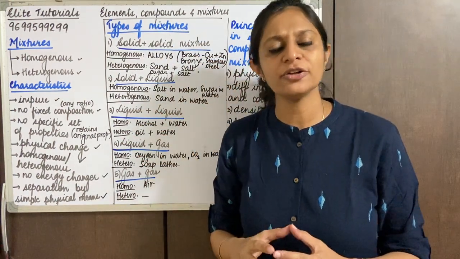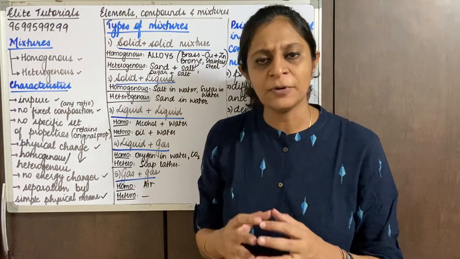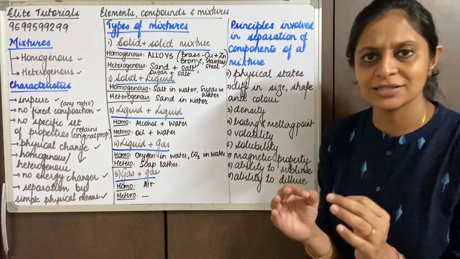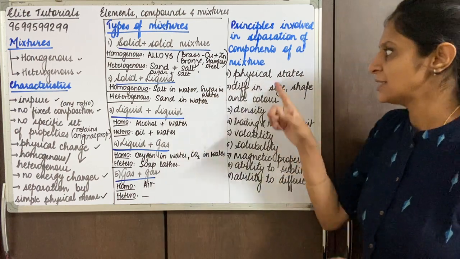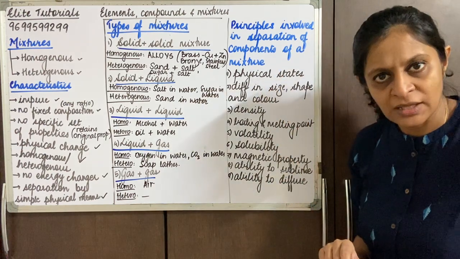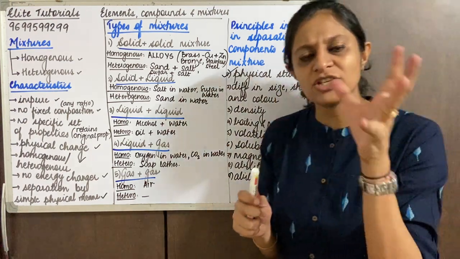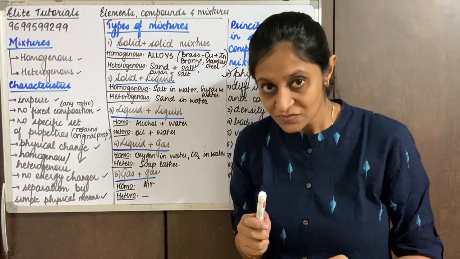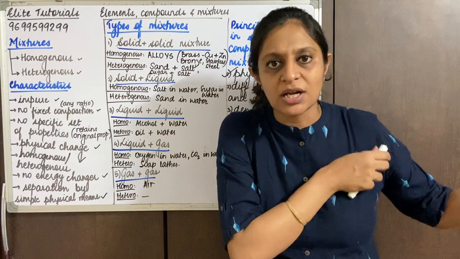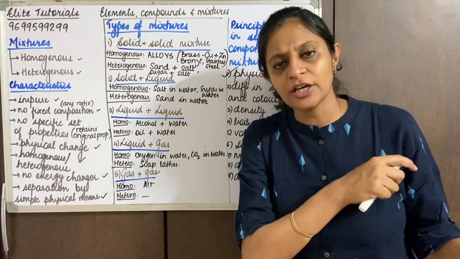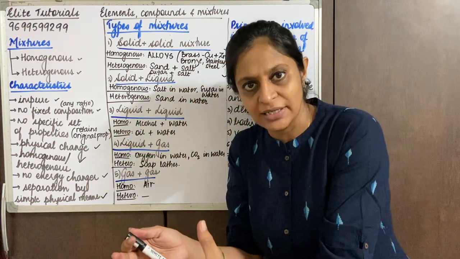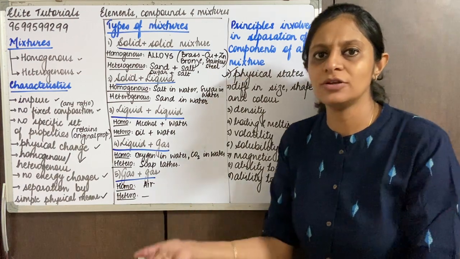So the first criterion for the separation of mixtures is knowing the constituents and their physical states. If it's a solid mixture, I will use a certain technique. If it's a solid liquid mixture, I will use a certain technique. If it's a gas mixture, I'll use a certain technique.